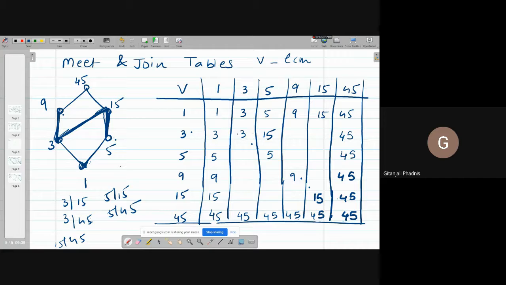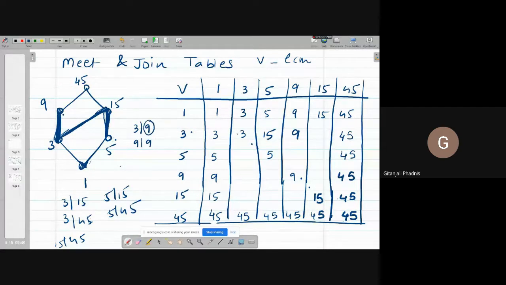3 join 9. Now 3 and 9 are related. So it will be 9. ऊपर देखना है आपको, 3 और 9 के अपर बाउंड्स कौन कौन हैं? 3 divides 9, 9 divides 9, right?